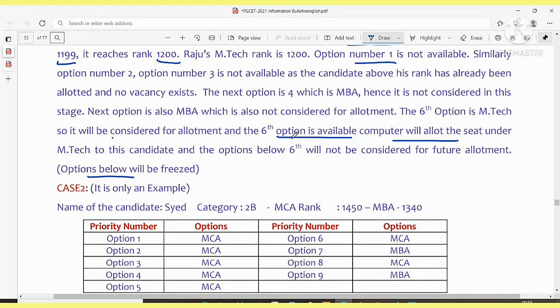See, that's what they had mentioned. The sixth option is available in the seat order to the MTech candidate, and options below six will not be considered for future allotment. Options below will be frozen.